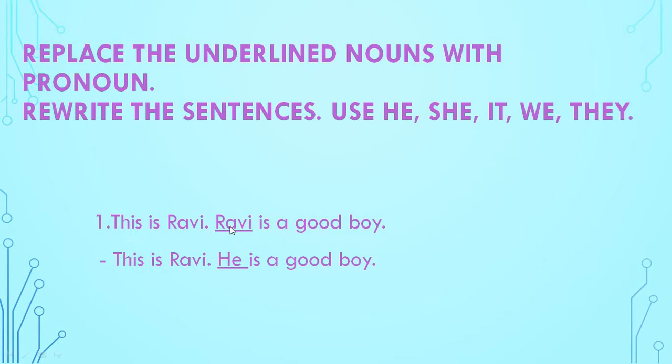So only one time we have to take the naming word, that is the noun. So, this is Ravi. Instead of Ravi, see the next sentence, I am writing he. He is a good boy. Okay. This is Ravi. He is a good boy.